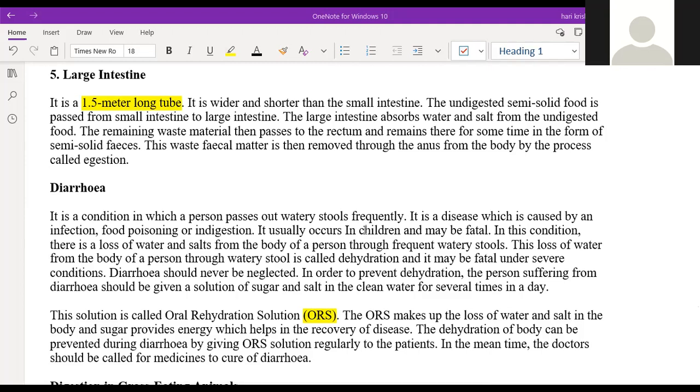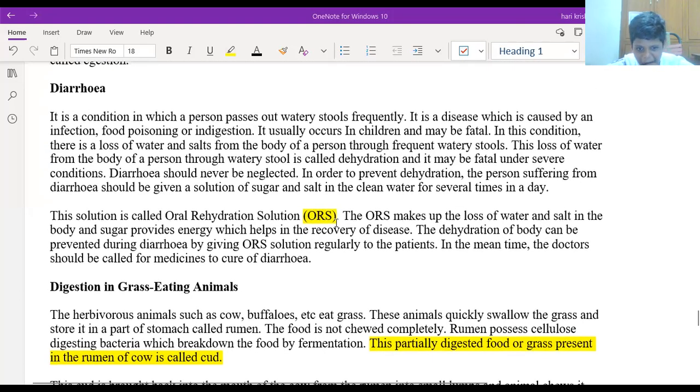Suppose you know ORS packets are available in the apple flavor format. We should not drink those types of juices or drinks during diarrhea time. It's not good for the health. We should take the plain salt and sugar water itself. Everyone will get the sachets with only salt and sugar, or we can say electrolytes, the sachets in blue color. Good. So that is diarrhea.